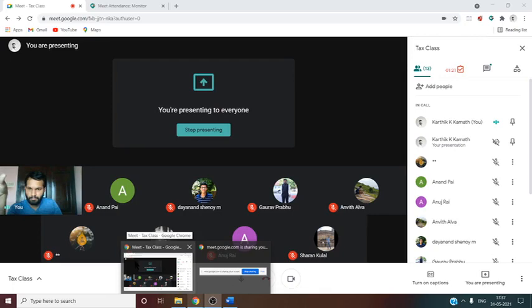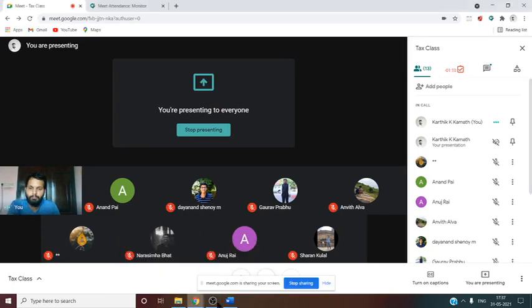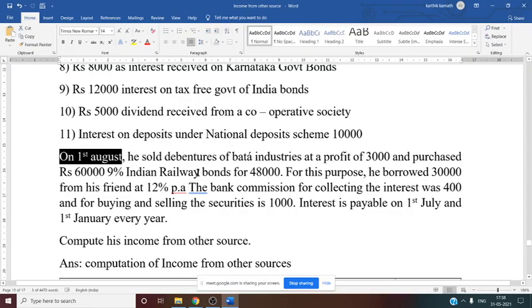When the loan was taken, can anyone tell me? When he sold Bata, tell me, in which month he sold Bata? On 1st August, isn't it? On 1st August he sold Bata, and on the same date he purchased this Indian Railway bond.